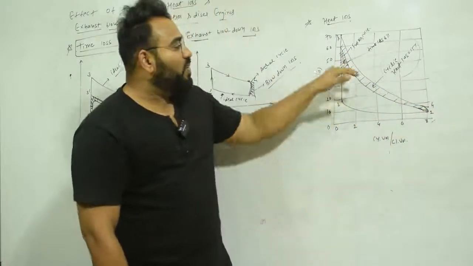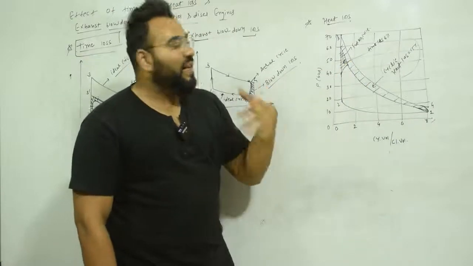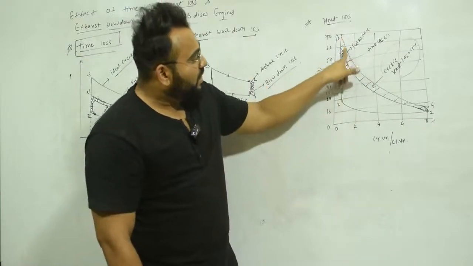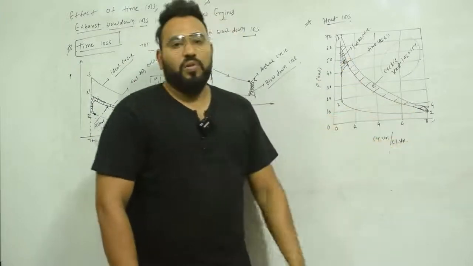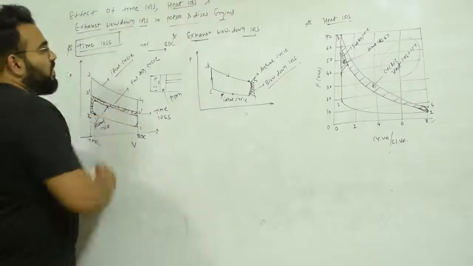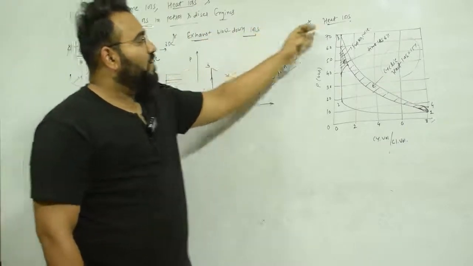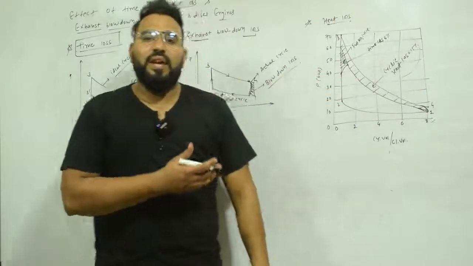So this is the heat loss and this is the time loss. You know why there is time loss: because to attain the maximum pressure it requires some time, because complete combustion takes some time. So I think now you will understand what is time loss, what is exhaust blowdown loss, and what is heat loss. These are the three terms.